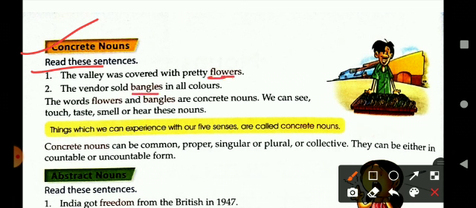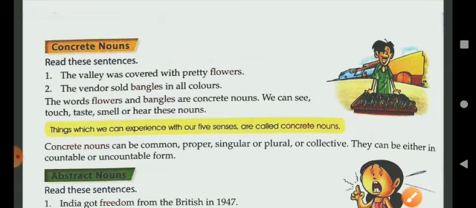So here, flowers and bangles are concrete nouns, because the things which we can experience with the help of our sense organs, that we can see, touch, taste, smell or hear, these nouns are said to be concrete nouns.